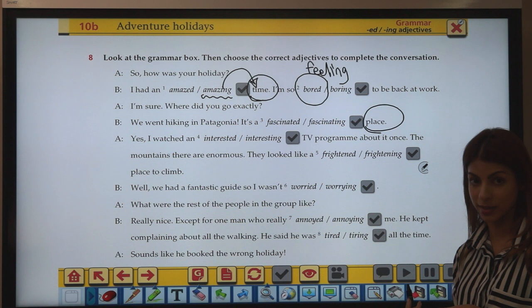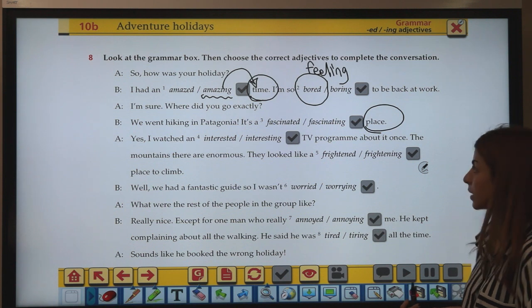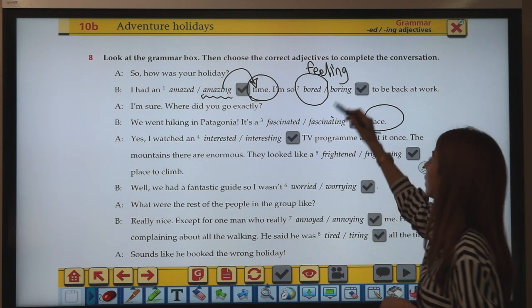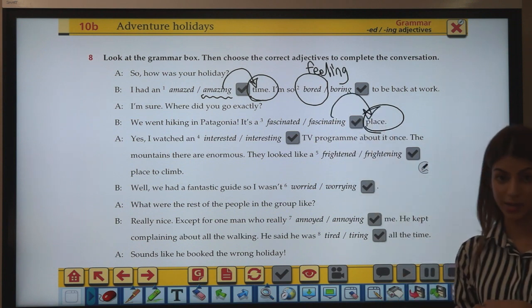It doesn't describe feeling, does it? No, right? So here it has to be, it's a fascinating place, right?